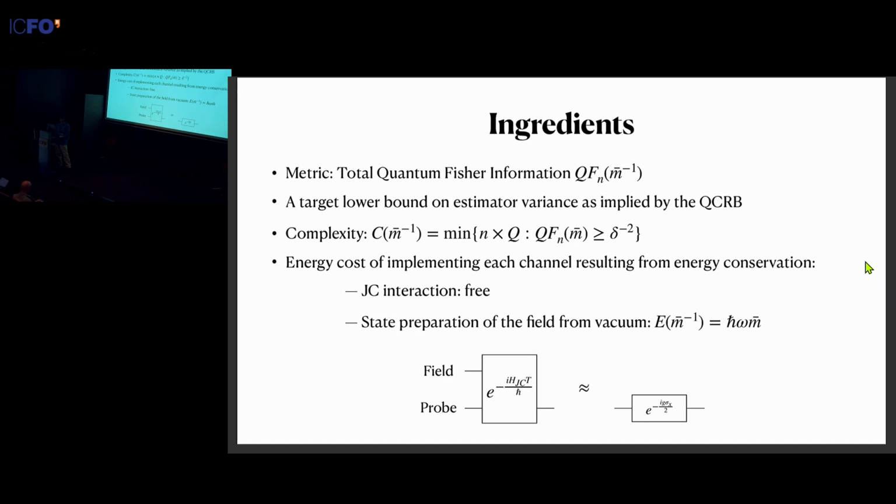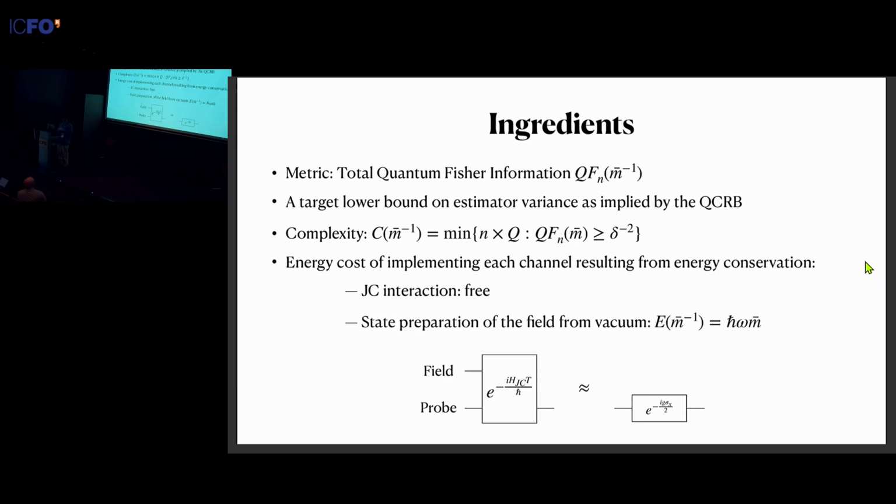So if you assume the field starts in its vacuum state and then apply a displacement operator for it to reach the desired coherent state, then this energy change of the field is really just the number of photons times the energy of each photon, so ħω n̄. And we'll take this as our energy cost of each channel. Of course, there are many other ways to incorporate other sources of cost. For example, there's also the energy of maintaining the field, such as the drive force. But for now, we just keep this very simple notion of energy cost in our work.